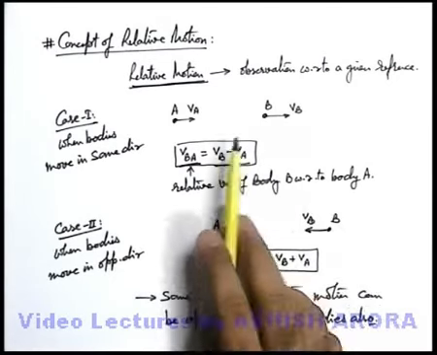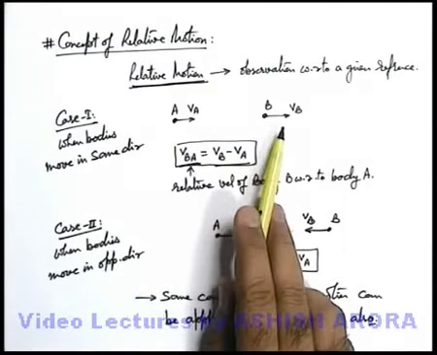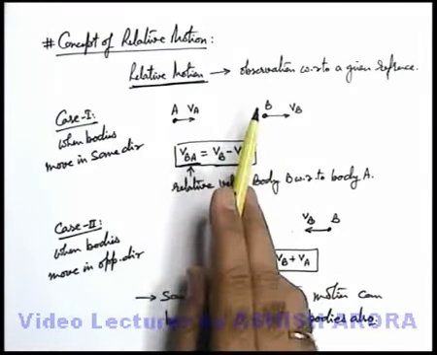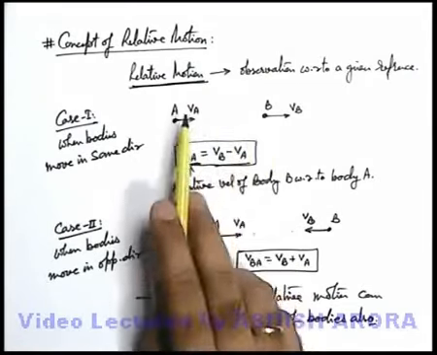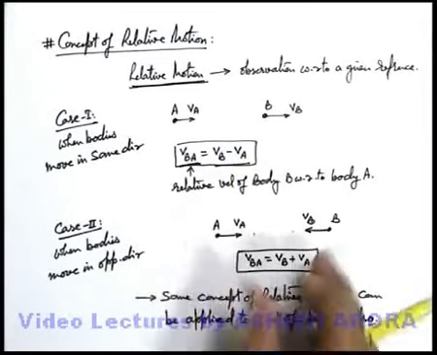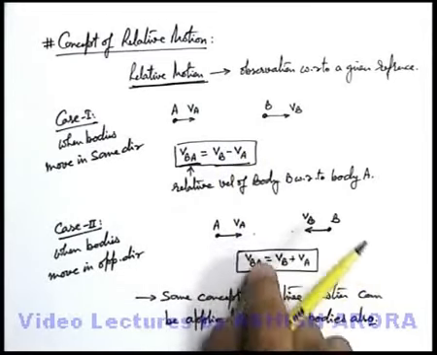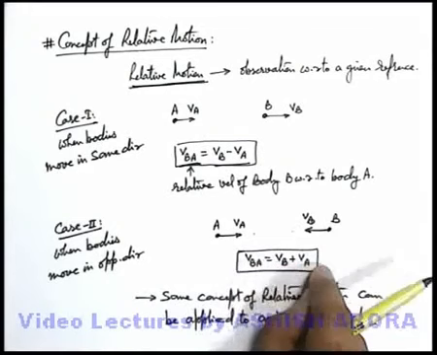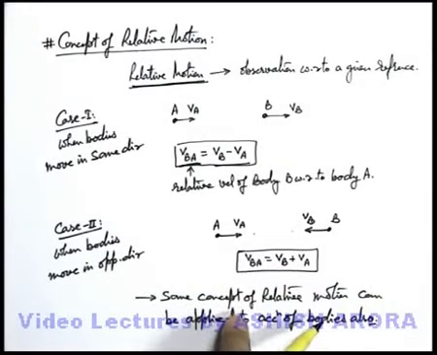That means if two bodies are moving in the same direction with accelerations Aa and Ab, then their relative acceleration can be written as Ab minus Aa, and if they are moving opposite to each other, their relative acceleration will be the sum of the two accelerations. Let's discuss these concepts in some examples.